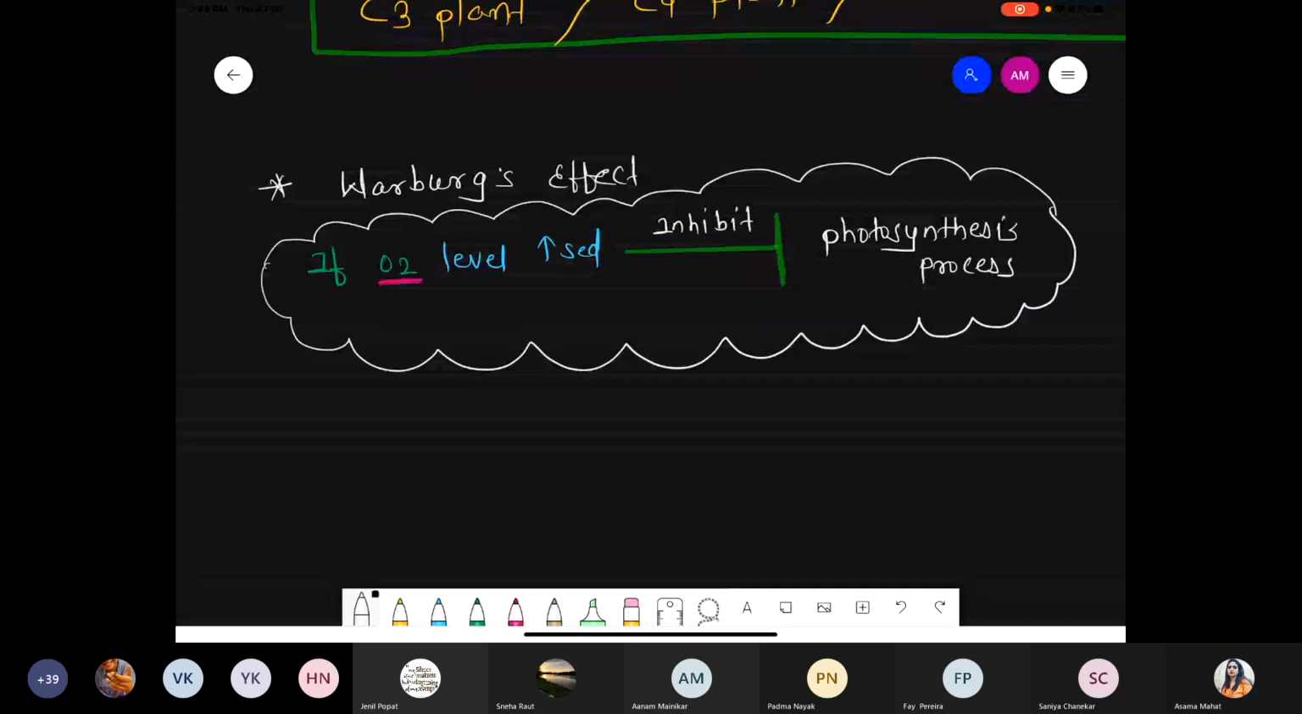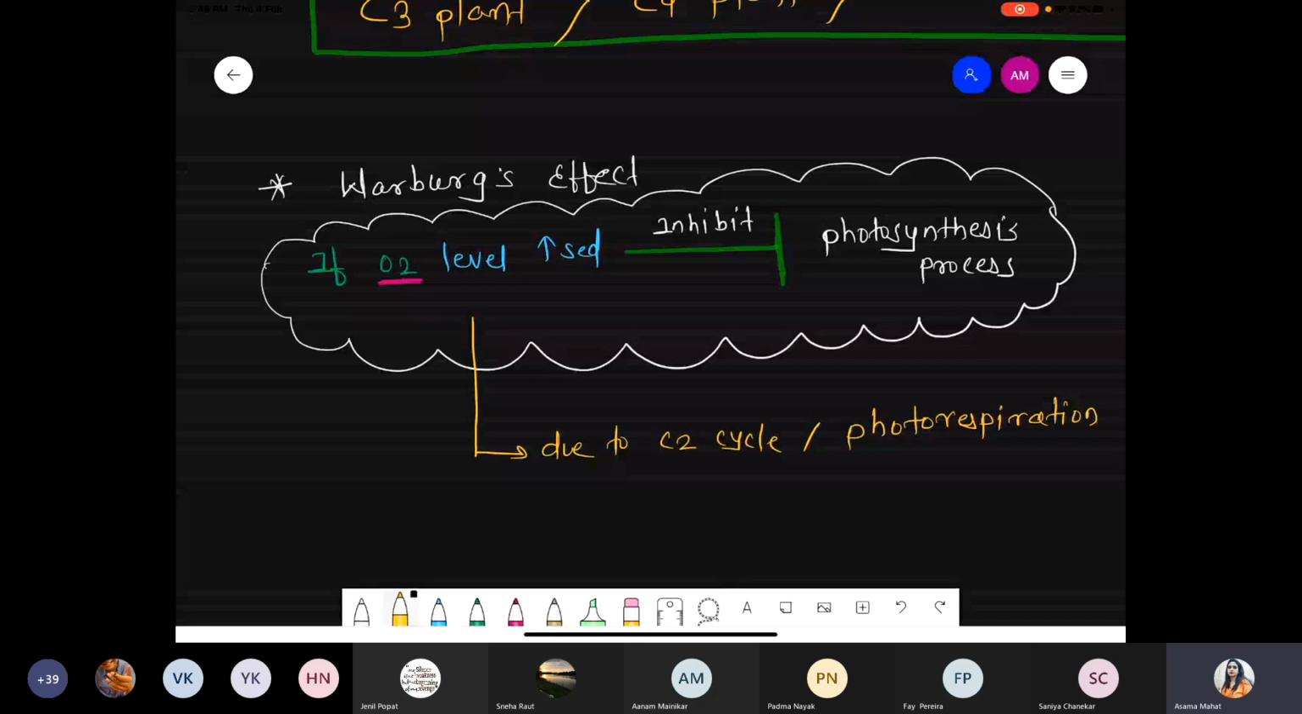How? We saw the C2 cycle, right? Remember? So what is the reason? The reason is basically the C2 cycle, also called photorespiration. During the C2 cycle or photorespiration, oxygen binds with the Rubisco. If the oxygen concentration is very high, then all the Rubisco enzyme is busy with oxygen and follows the C2 cycle, that is photorespiration.